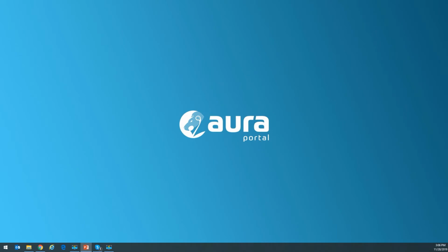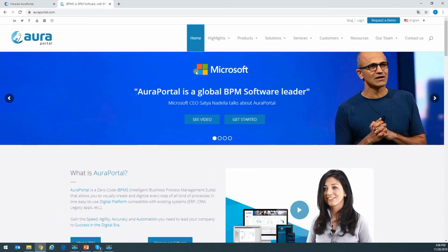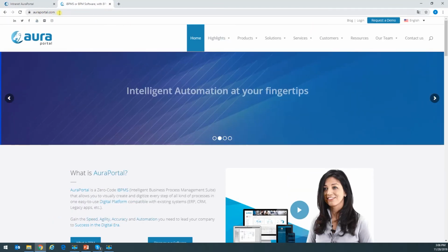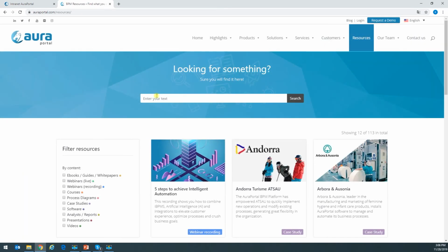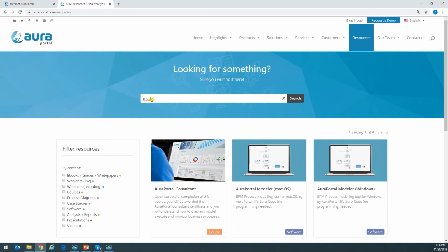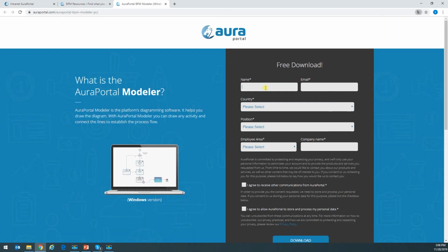The first thing we want to do is download the modeling tool. So what I do is I enter the AutoPortal website, I go to resources and let's look for modeler. Okay, I'm using a Windows computer, so I'm going to click on this one here. It's going to ask us to fill in this form. Once I fill in the form, I click on the download button.